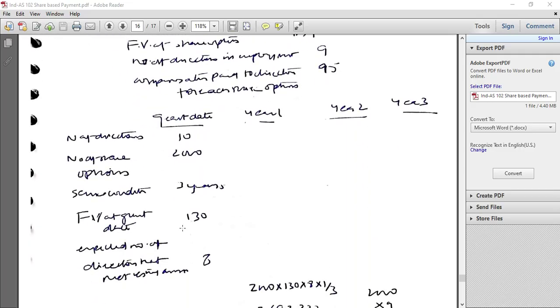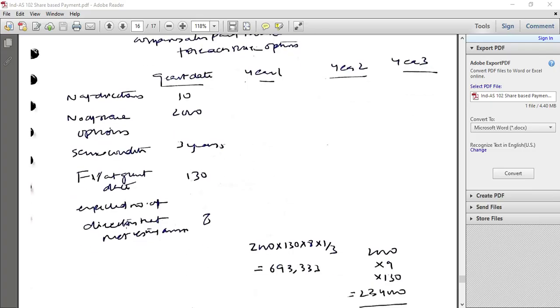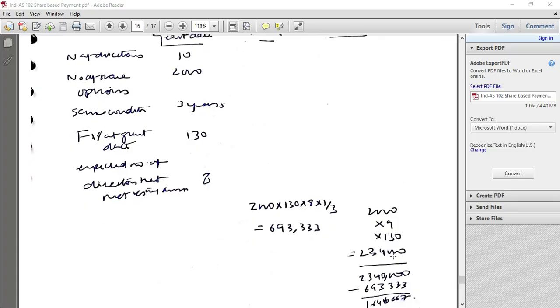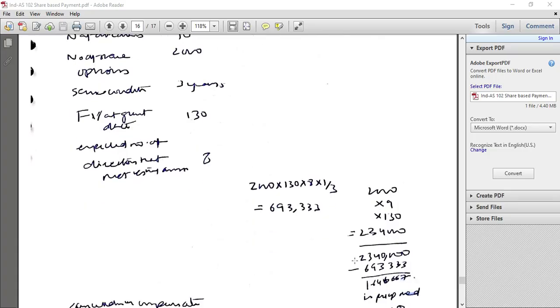So, number of directors 10, number of share options is 2,000, service condition is 3 years, fair value at the grant date is 130, expected number of directors that are expected to vest is 8. 2,000 into 130 into 8 into 1/3 gives 69,333 as the year one charge. 2,000 into 9 into 130 gives 2,340,000 as the charge for year 2 consolidated.